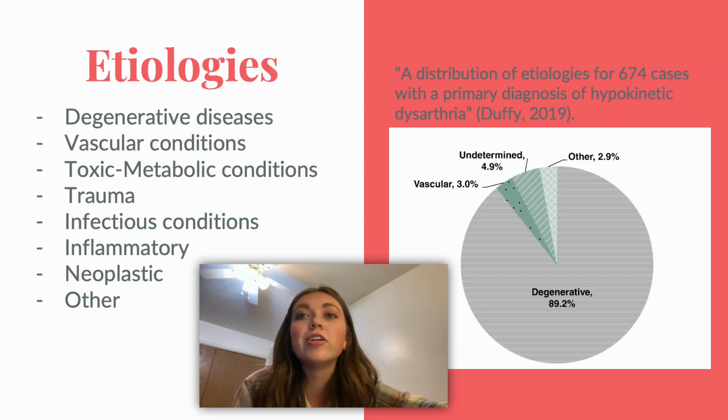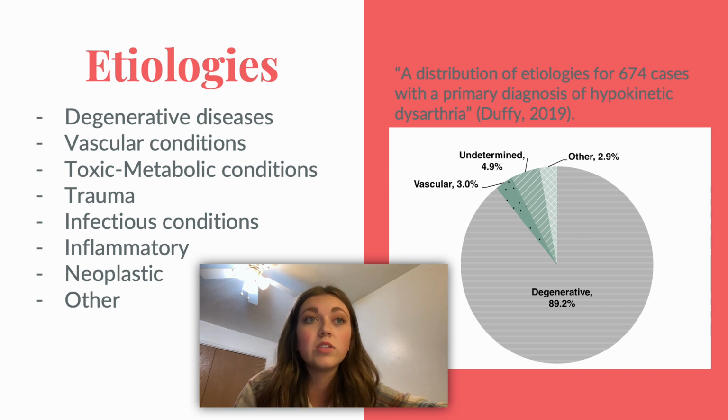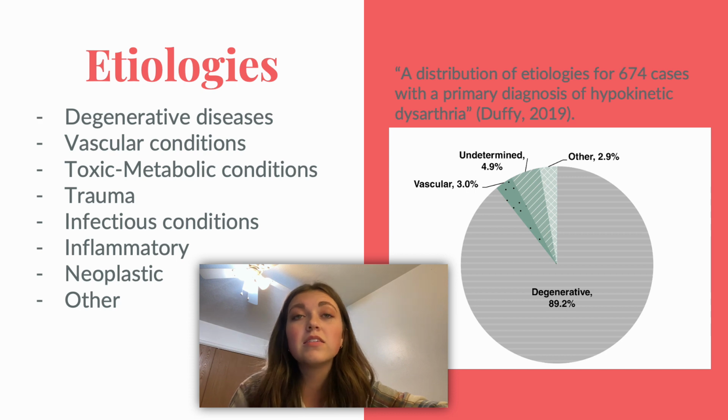On this slide, the etiologies of hypokinetic dysarthria are listed. If you look to the right, there's a pie chart with data collected by Duffy that supports that hypokinetic dysarthria is predominantly associated with degenerative diseases, the majority of which are Parkinson's disease. The next highest association would be vascular conditions. This is where our patient in our case would fall. Our patient's medical information gathered included damage from several heart attacks and a stroke. The clinician notes for this case also noted that due to the clinical picture, we have room to believe that damage to the basal ganglia is present, which was mentioned earlier as an important factor in hypokinetic dysarthria.